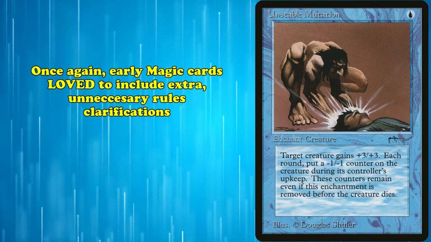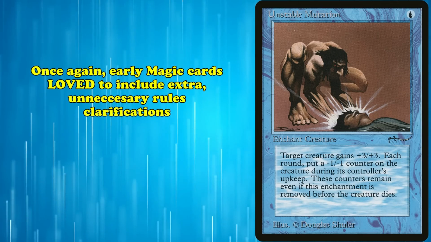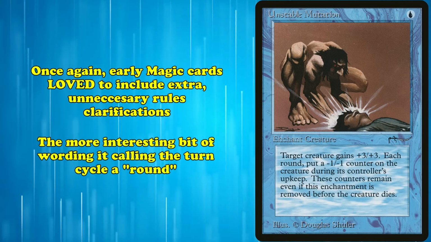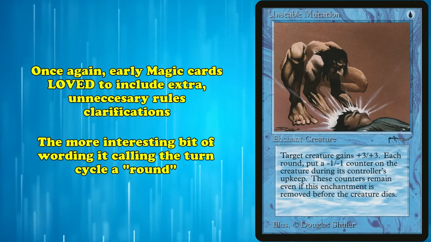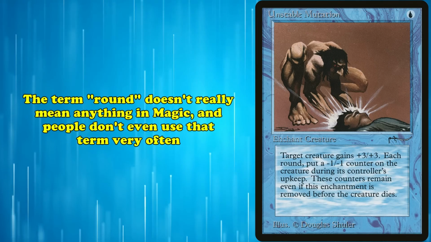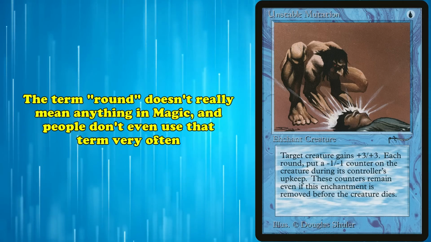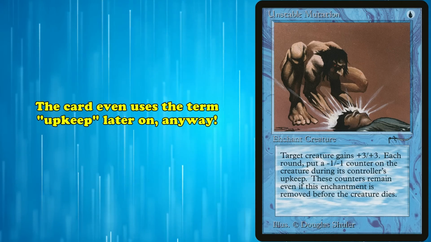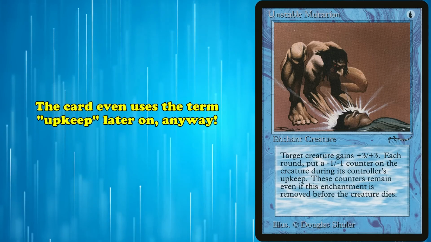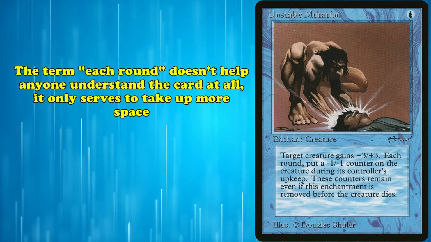We've already talked a lot about how these cards love to include extra clarification for rulings that they don't actually need, so we'll try not to dwell on that too much. The more interesting bit of wording is how it says each round you put a -1/-1 counter on the enchanted creature. The term round isn't in Magic's rules and generally isn't even used in common parlance. It's even more strange because the card's text later specifies that the counter is placed during its controller's upkeep. The clarification of each round does nothing to increase the legibility of the card.